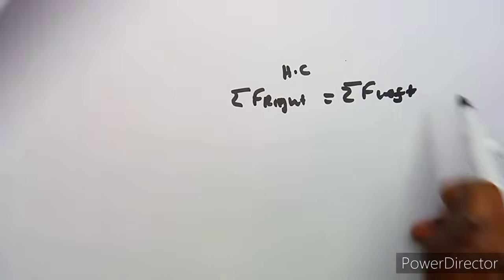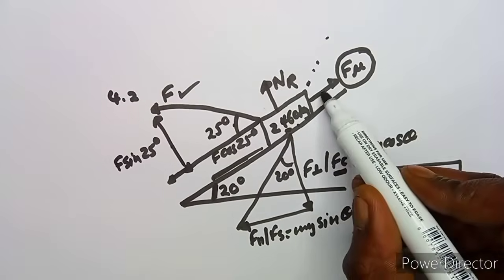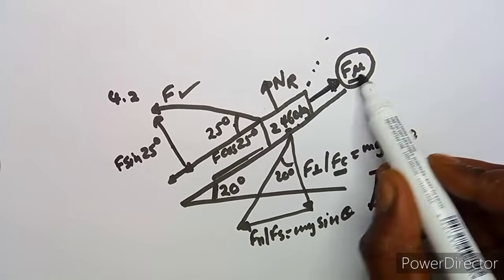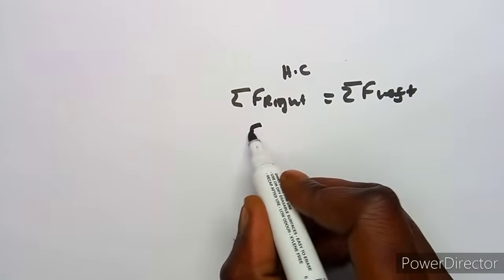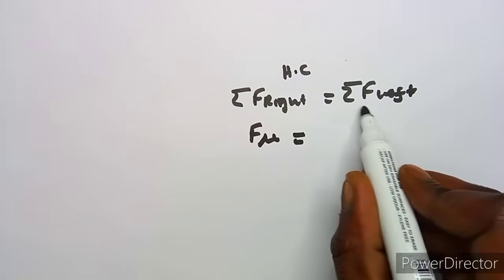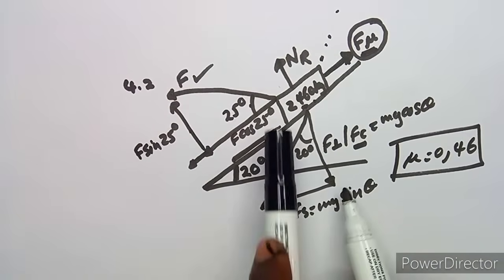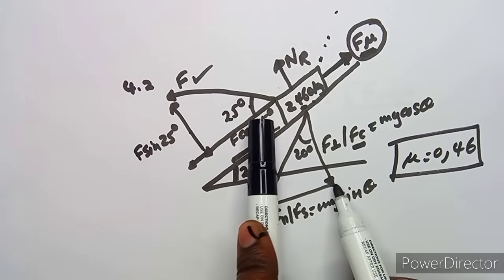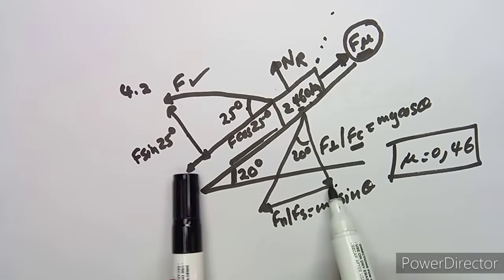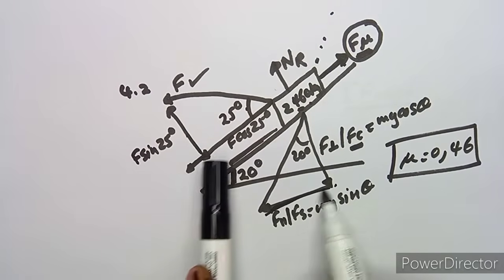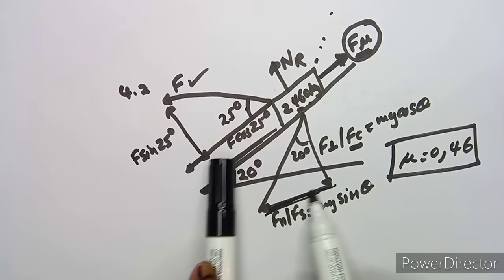In this case, the only force going to the right is your frictional force. So it is equal to the sum of those going to the left. To the left, we have this F cos 25, and also our parallel component, which is mg sin theta.